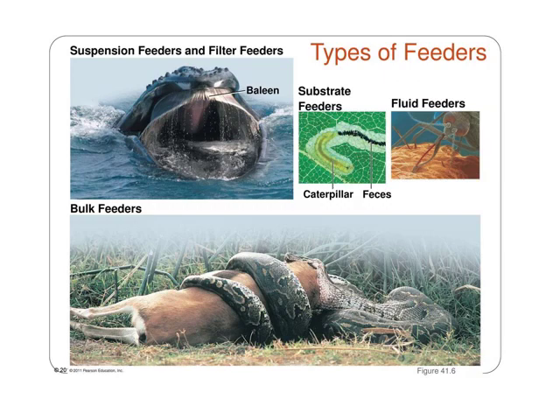Bulk feeders include the anaconda, which engulfs a whole animal. Then a substrate feeder is a caterpillar that feeds on the leaf, and fluid feeders include the mosquito that sucks your blood. Nowadays, fluid feeders are very common in your homes. Hope you are enjoying.